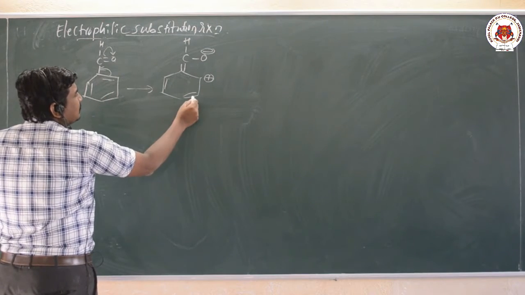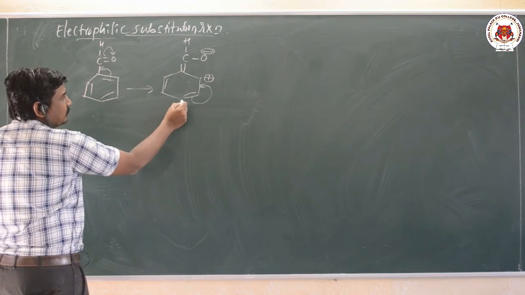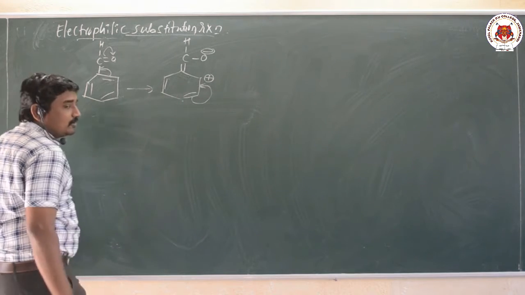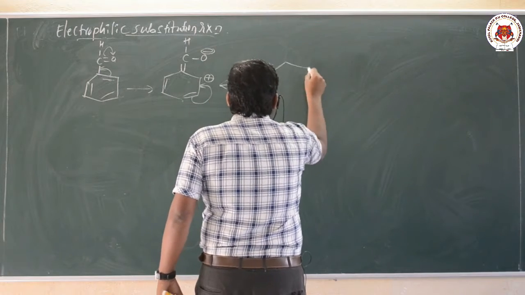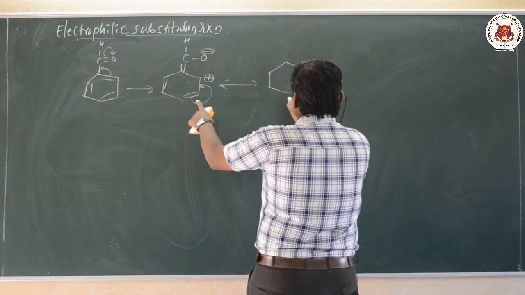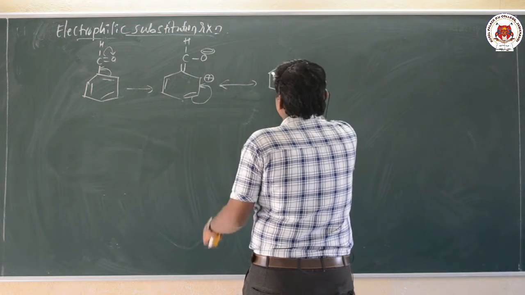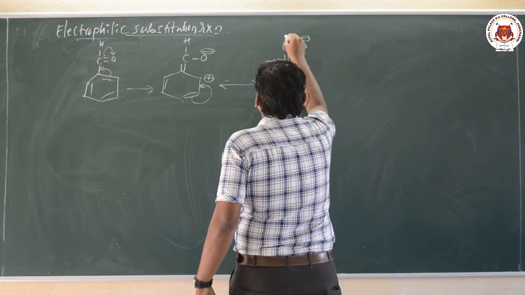So after this, the bond will shift here again to this position, the para position, which will acquire a positive charge. Here this bond will shift to this position. At this position we have a plus charge, again the double bond as it is, double bond CO minus H.